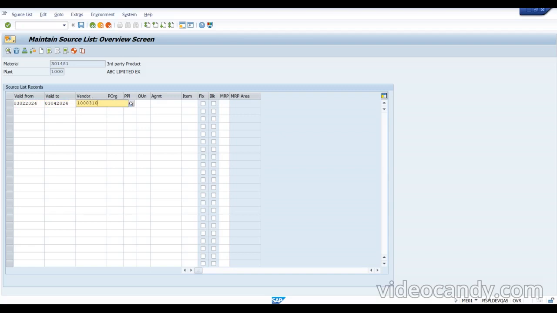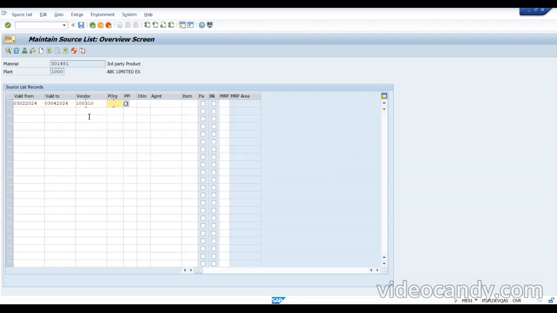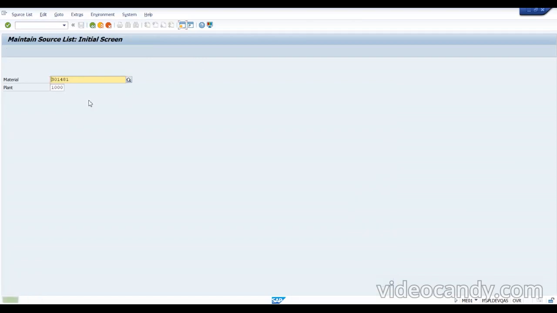So I'll just give the vendor and organization. I'm fixing this vendor and all these things. This is the master data we need to maintain. Save this. What we are maintaining is that for this vendor, we are going to purchase this material from this vendor for this cost. We are just maintaining that.